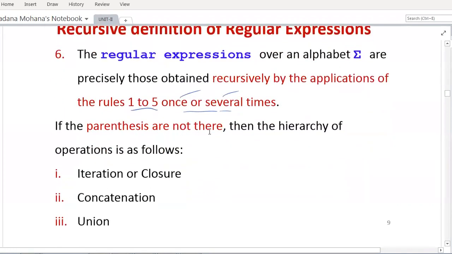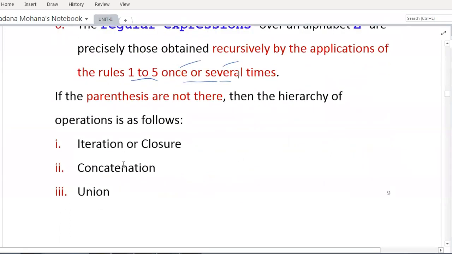Suppose here, if parentheses are not there, then the hierarchy of operations is as follows. In any regular expression where parentheses are not there, but the regular expression is a combination of all the above operations, the hierarchy is given below. First, we have to evaluate iteration or closure. This is nothing but asterisk. Then second one, concatenation. Third one, union. Union is nothing but plus. So this is the hierarchy of operations if parentheses are not there.